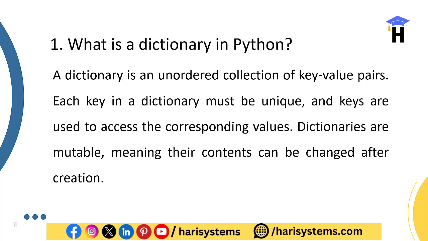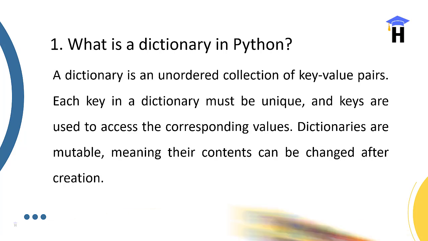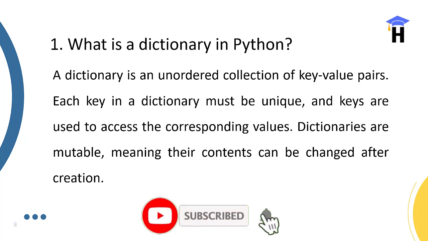Each key in a dictionary must be unique. When you define keys, they are unique, and you can add any values. Keys are used to access the corresponding values. Whichever key you access, you get the corresponding value.